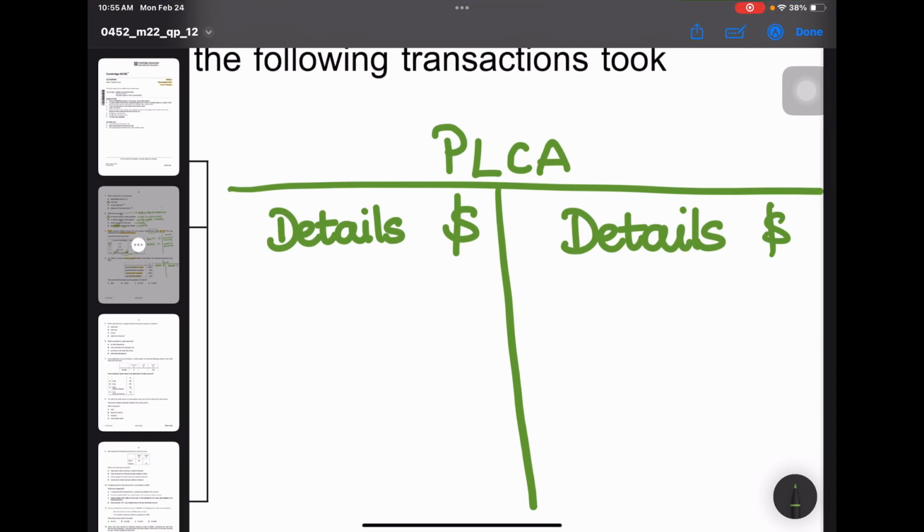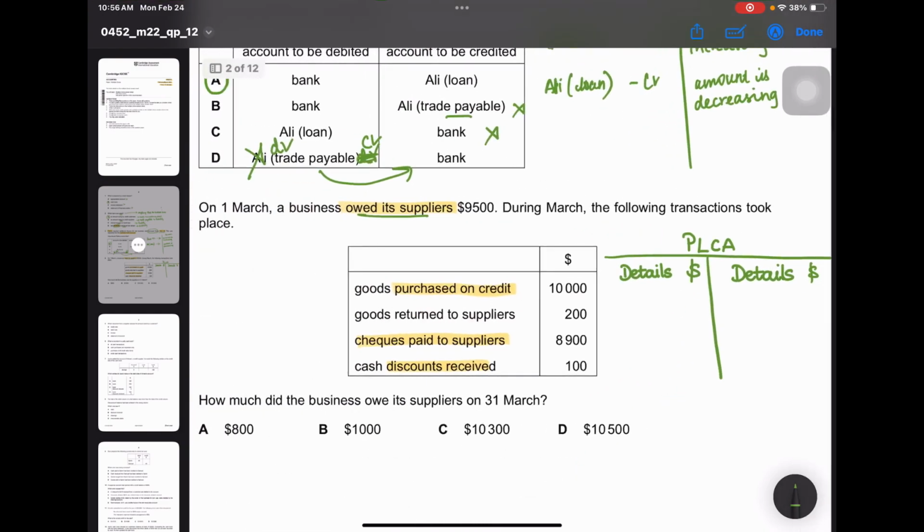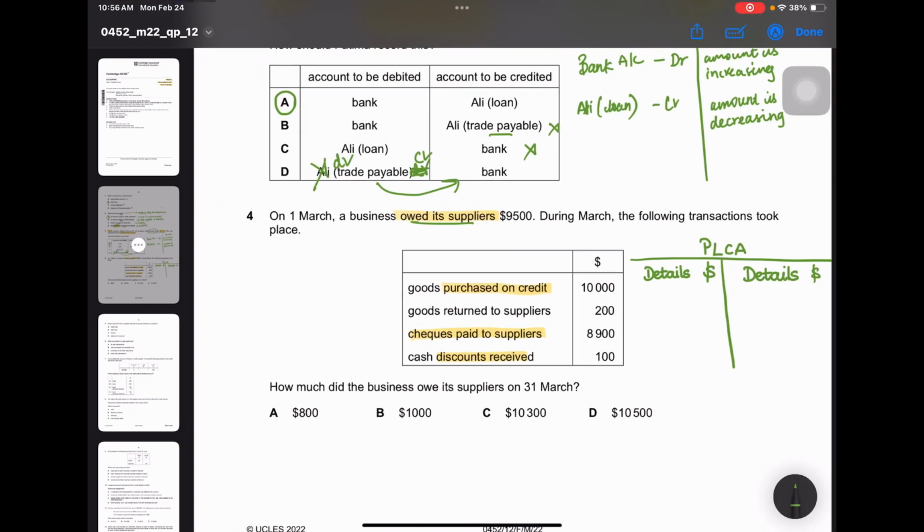Okay, let's get started. First, they say that on 1st March, a business owed its suppliers 9,500. Usually for the sales ledger control account, it is always an opening debit balance. For the purchase ledger control account, it's always an opening credit balance, unless they've specified otherwise. This is the general rule. But here they haven't specified, so we should go with the credit balance. So we have to write balance c/d, and it is 9,500.